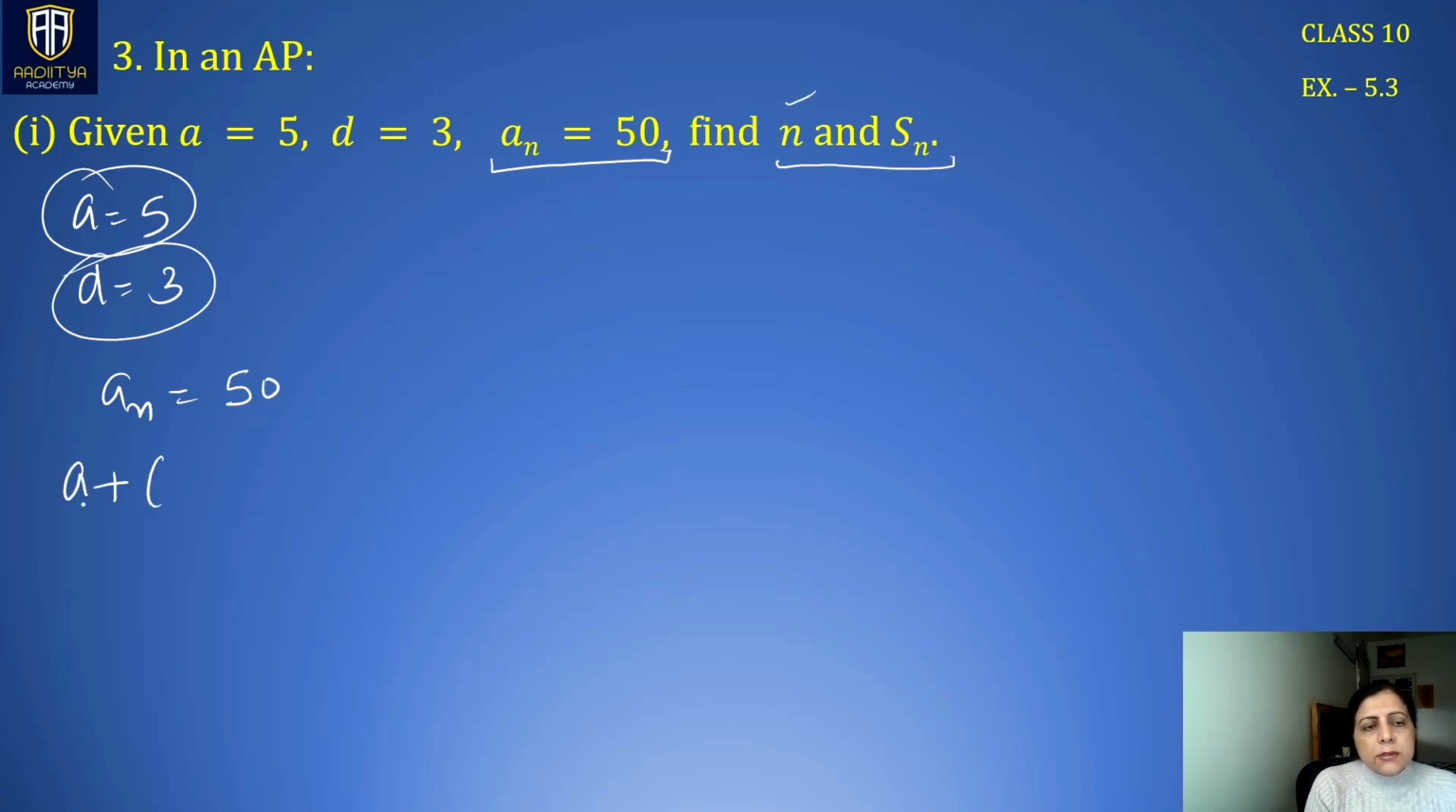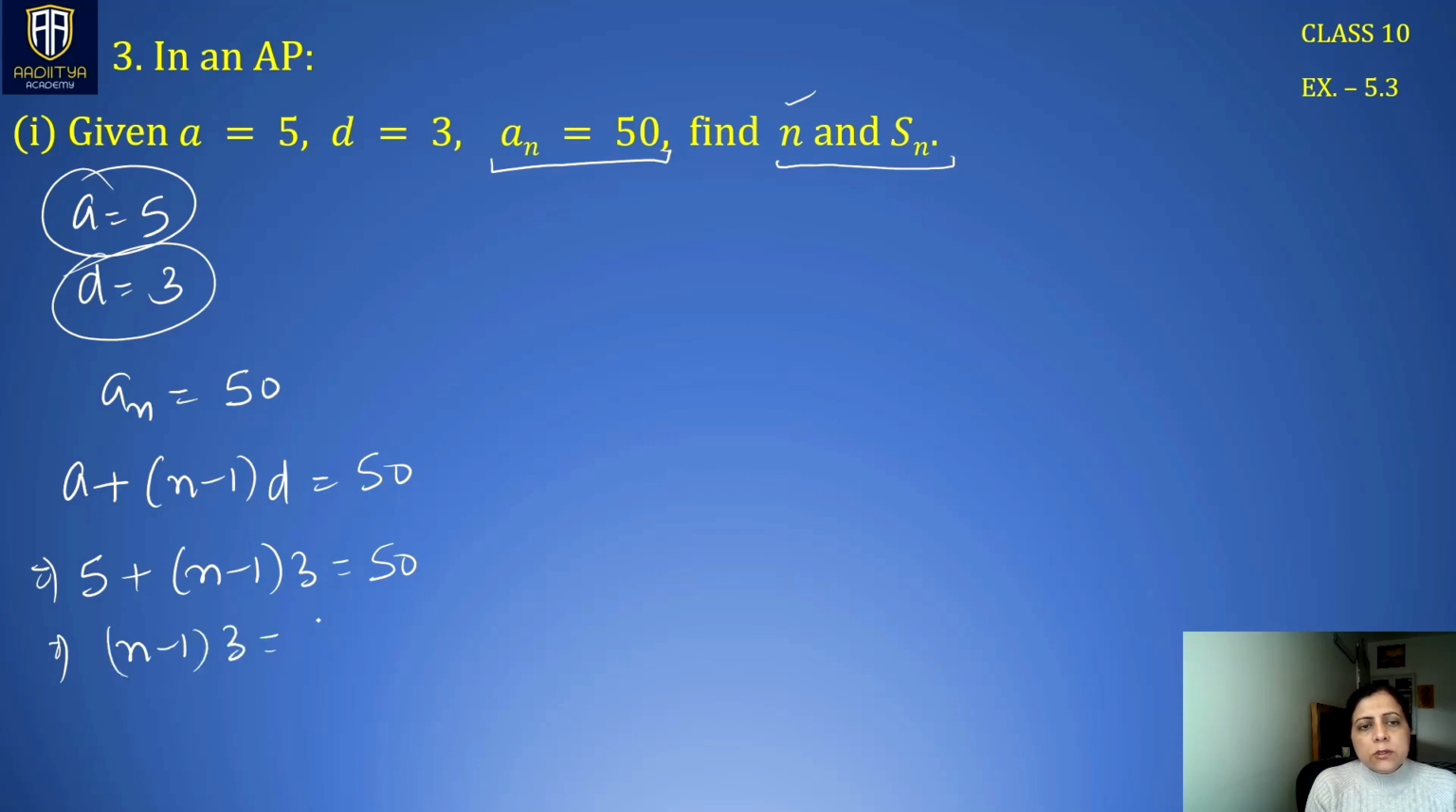AN represents A plus N minus 1 D, which is 50. So A is 5, N we have to calculate, and D is 3. This is 50. Now we have N minus 1 into 3, which is 50 minus 5. You can take this 5 to the right hand side. So this becomes 3 times N minus 1, which is 45.